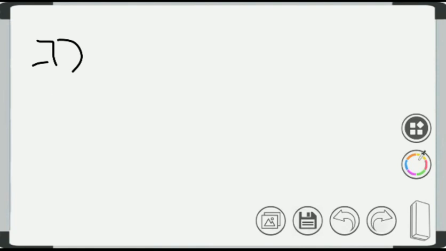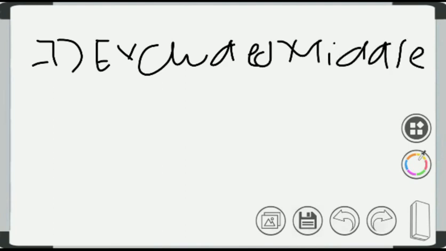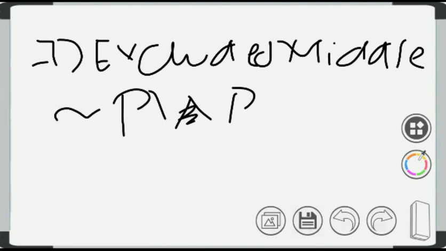The seventh law is excluded middle: negation of P and P, sorry, it was actually OR, so negation of P or P equals true.